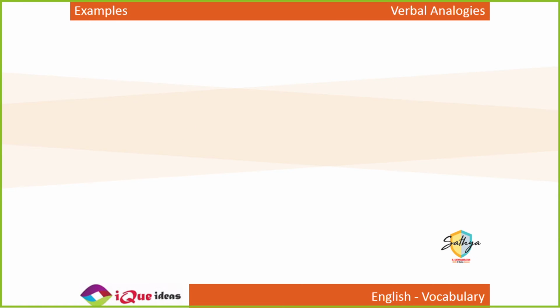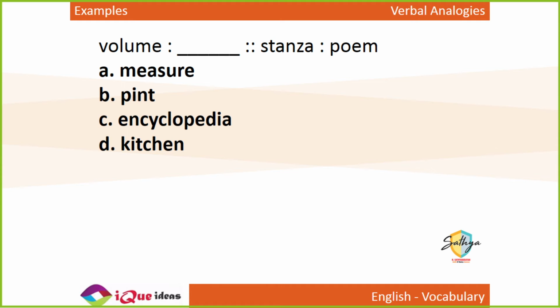Now, volume is to what as stanza is to poem. Now, stanza is a part of a poem. Like this poem has 4 stanzas. It has 4 parts.